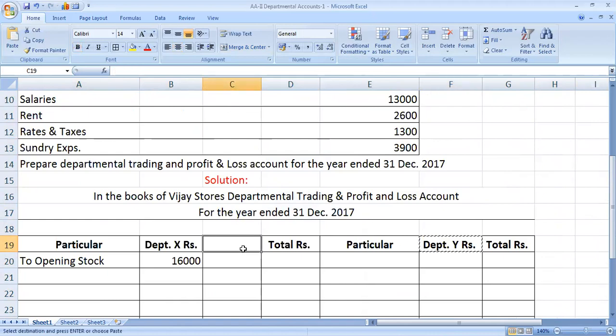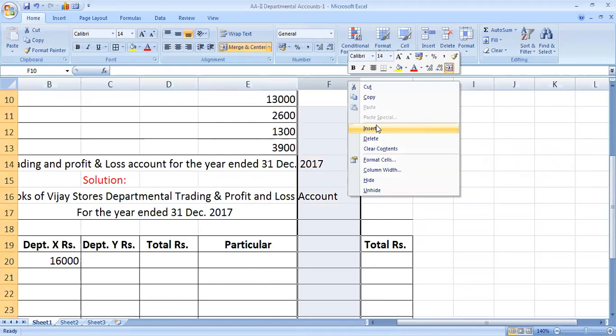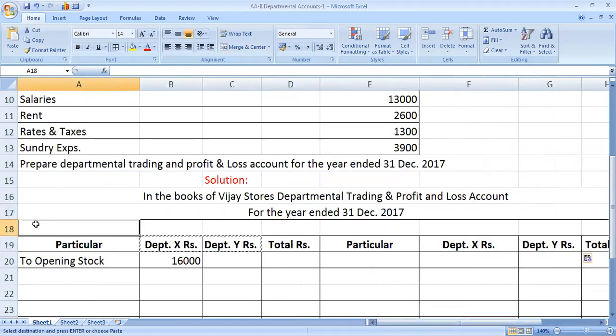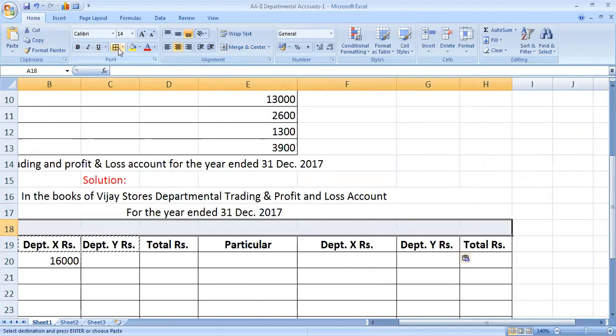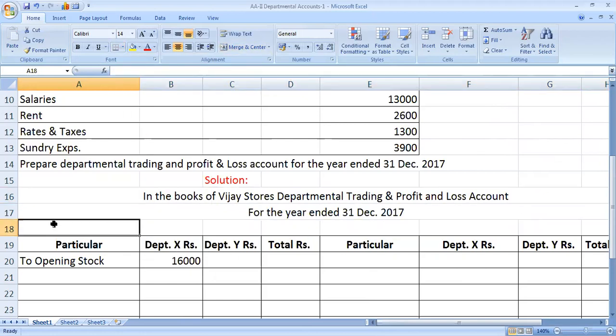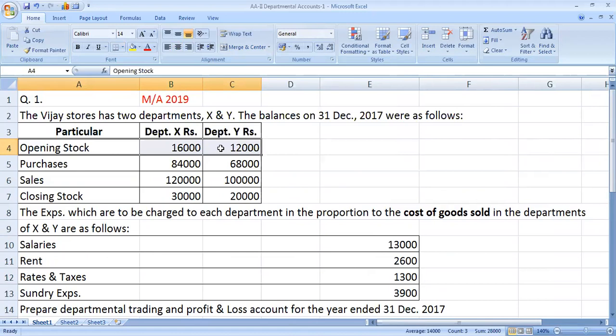Opening stock department X 16,000, department Y 12,000.